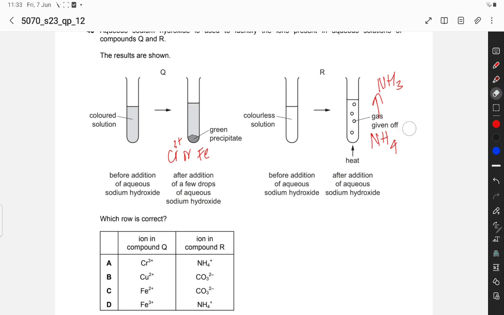So when sodium hydroxide is added to the ammonium ion, this could be ammonium. The green precipitate formed with a few drops could be chromium, and this could be the ammonium ion. Copper(II), no. Carbonate, no. Iron(II), absent. Iron(III), no. Ammonium ion, yes. So option A is correct.